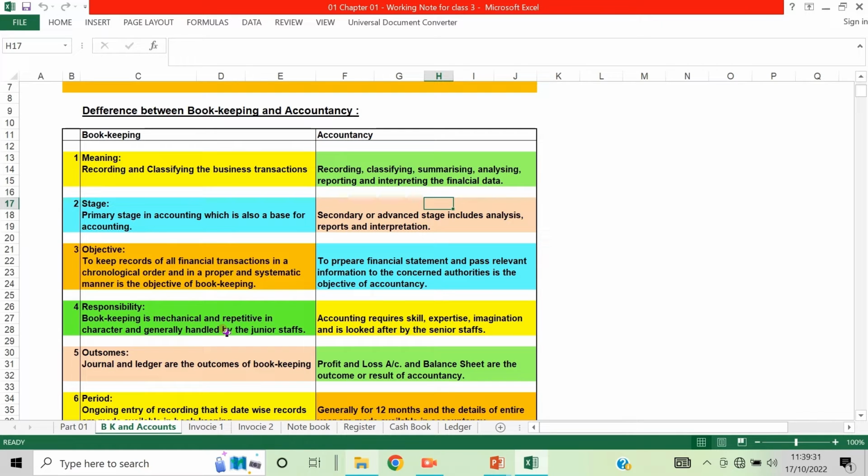So this is bookkeeping, the starting, the basic level. Bookkeeping is mechanical and repetitive in nature, and generally handled by junior staff. Whereas accounting requires skill, expertise, imagination, and is looked after by senior staff.